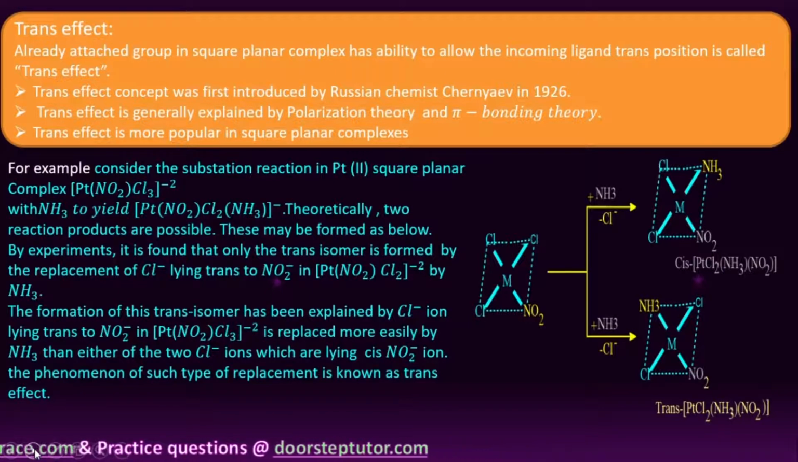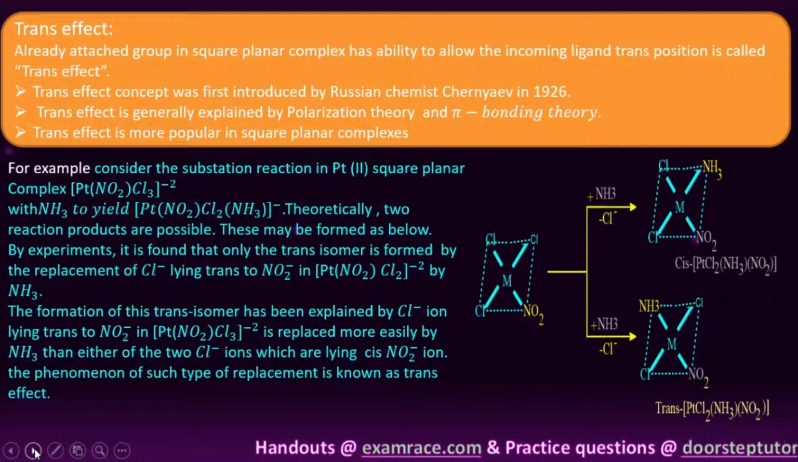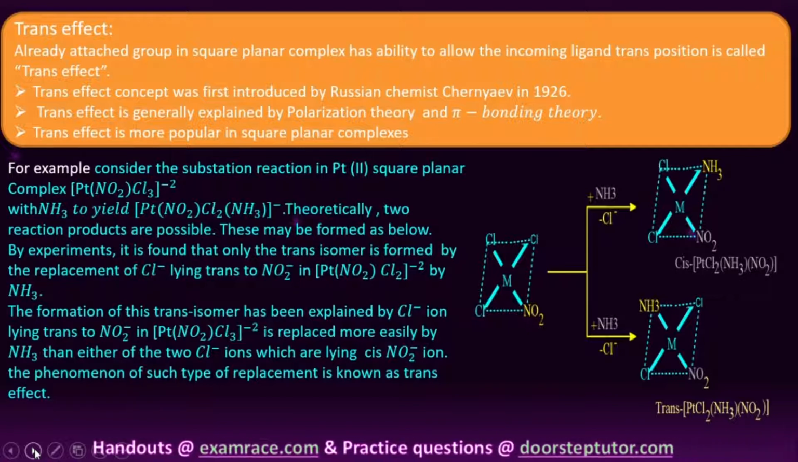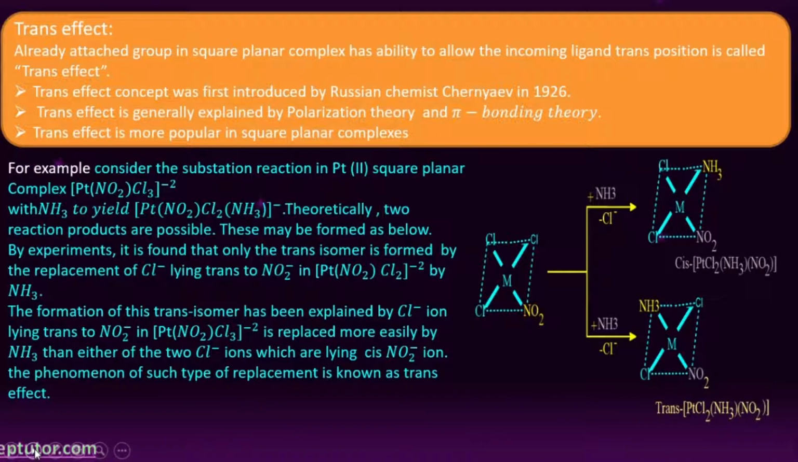Okay, so what is the trans effect, students? An already attached group in a square planar complex has the ability to direct the incoming ligand to the trans position. This is called the trans effect. This trans effect concept was first introduced by a Russian chemist, Chernyaev, in 1926.